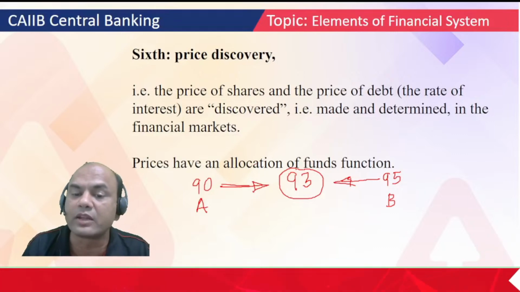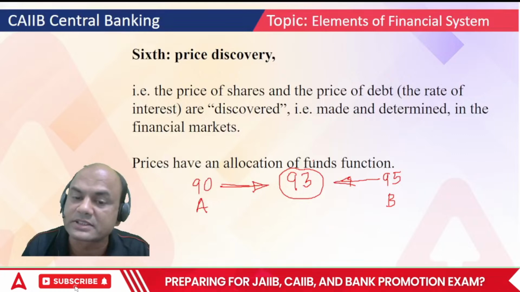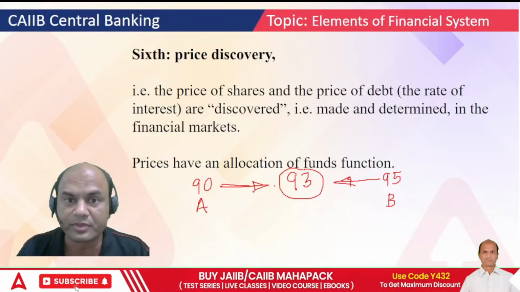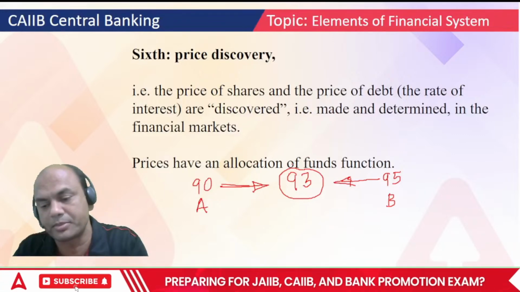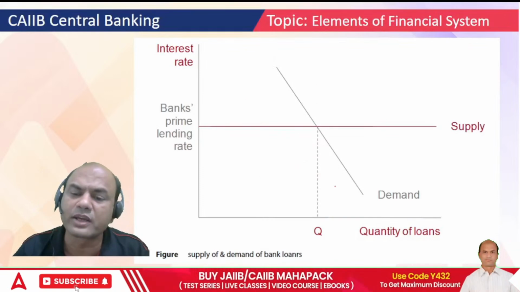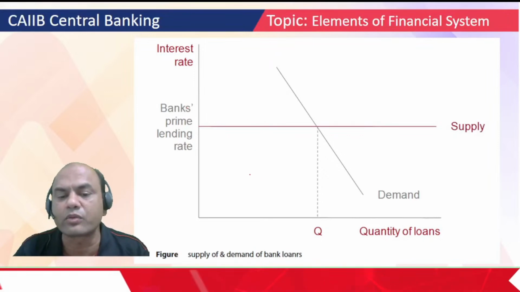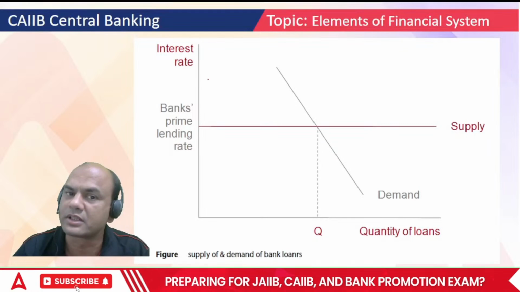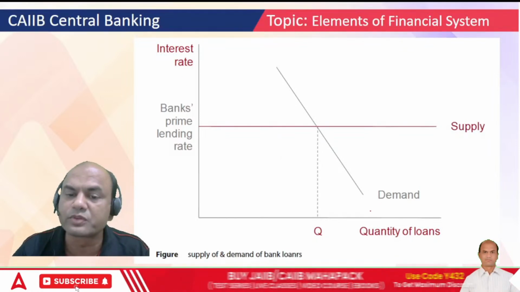Prices have an allocation of funds function. Basically there should be a price discovery. Both buyer and seller should agree to it. Only then does the buying and selling happen. Now, how does this actually work? Remember that interest rates and the quantity of loans are always inversely proportional. If the interest rates go up, the quantity of loans will go down.